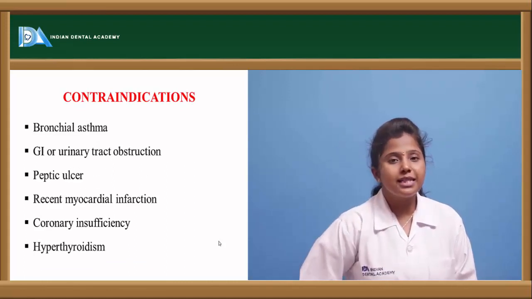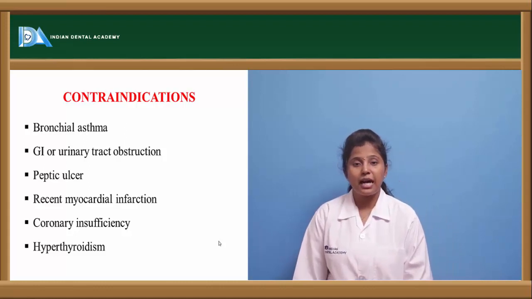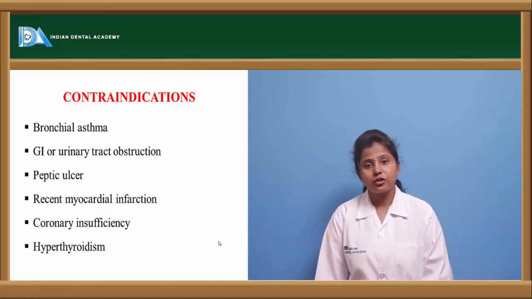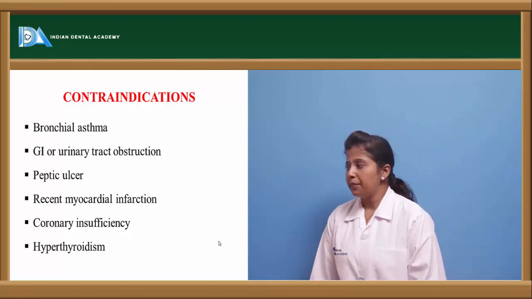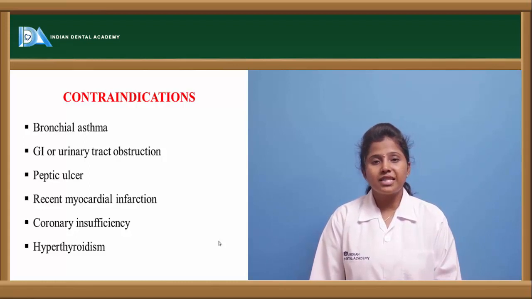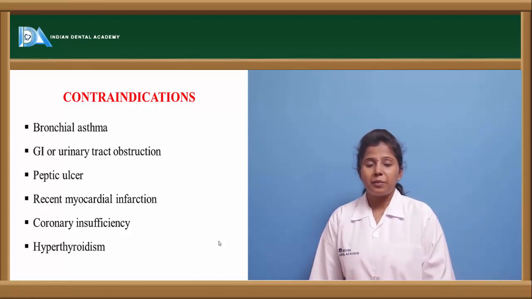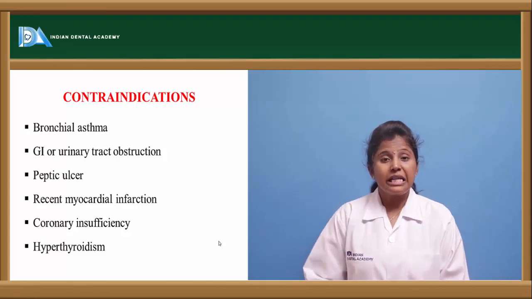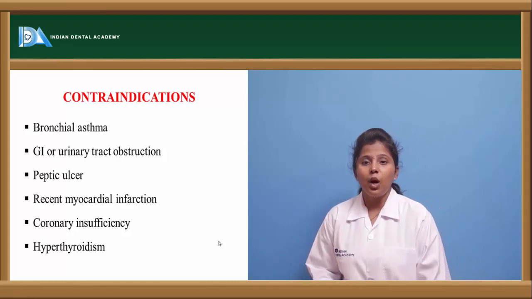Contraindications. When should these drugs be contraindicated? These drugs should be contraindicated in bronchial asthma because they cause constriction of the bronchial muscle, in GI or urinary tract obstruction, and in peptic ulcer. Why? Because these cholinergic drugs aid in excessive secretion. If given in a peptic ulcer condition, they aid in the excessive release of HCl, and the peptic ulcer condition can be worsened.